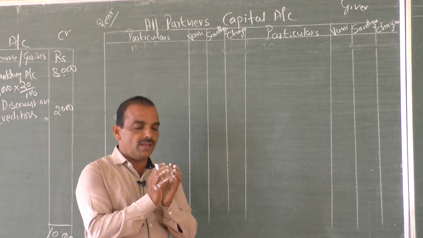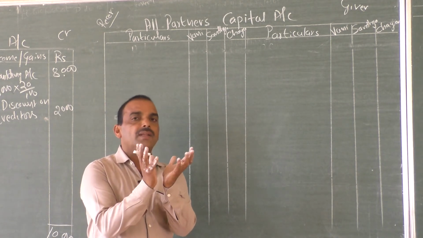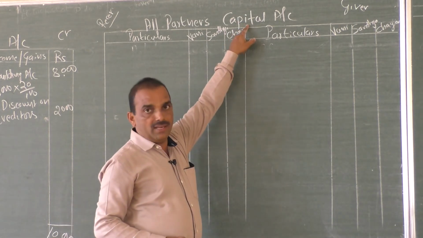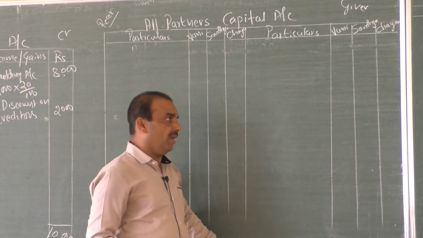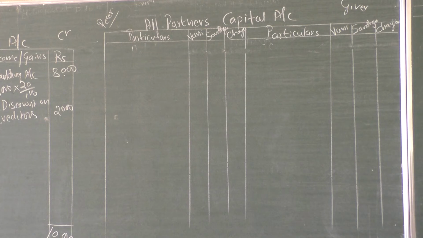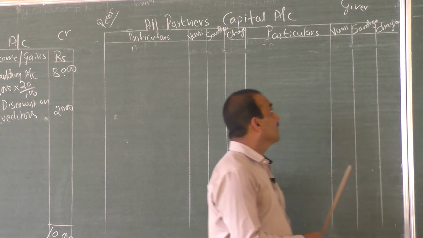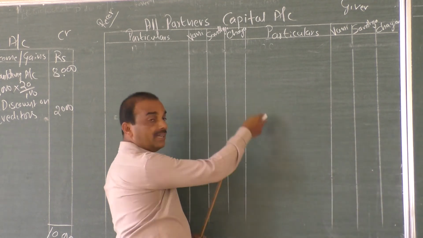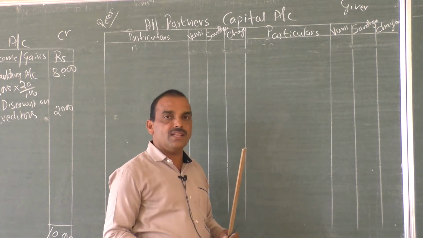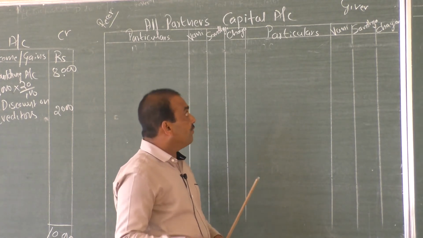So by opening the capital account, we are going to see the balance, which is the capital balance. So what is the capital balance? See, in the balance sheet, Vani's capital is 60, Sandhya's capital is 30. Whether capital shows a debit balance or a credit balance: capital is a liability, and any liability shows a credit balance. You studied this in first PUC.